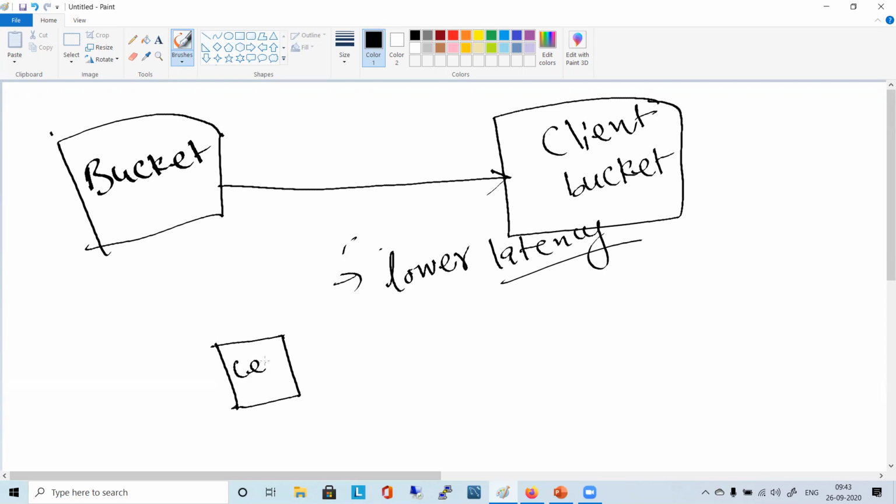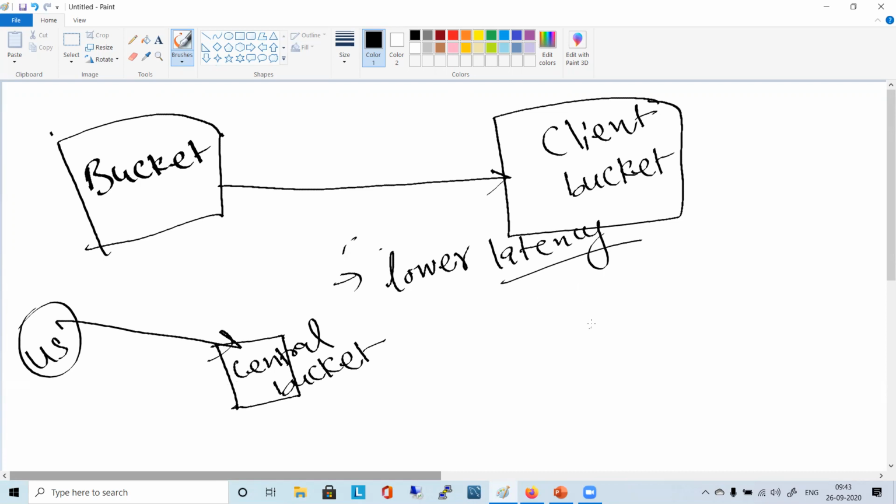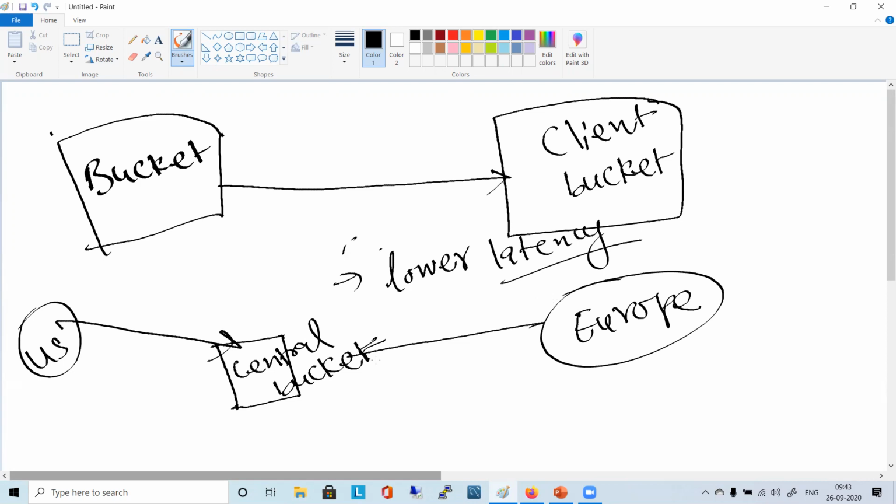Say some bucket is there, a central bucket, accessed by a customer in the US, another customer in Europe, and another customer in Asia. So you have a situation where you have a central bucket, and various customers across the globe are copying data to this particular central bucket.